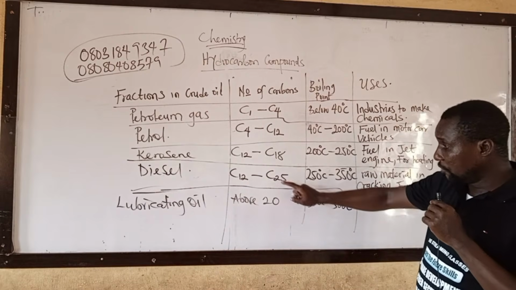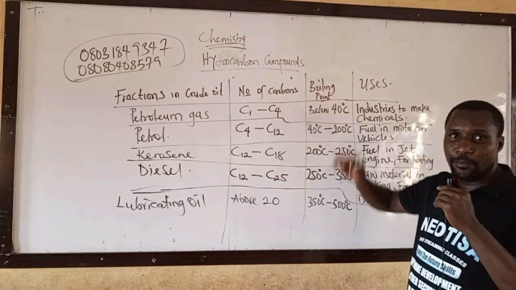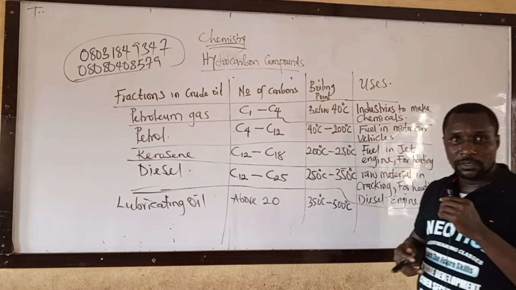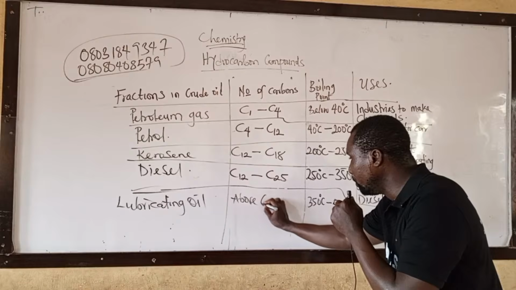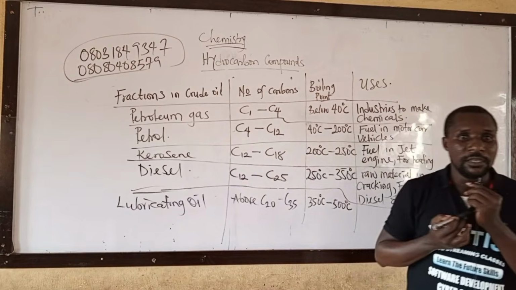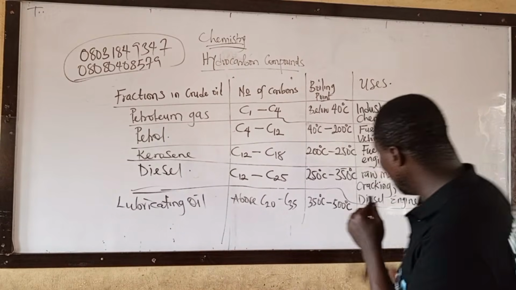It starts from 20 and above. Lubricating oil. Let me say 20 to 25. No, C20 to C35. Let me put it like that. C20 to C35.